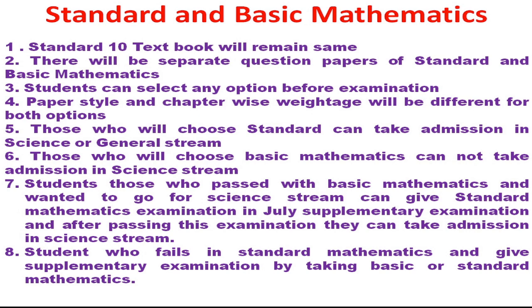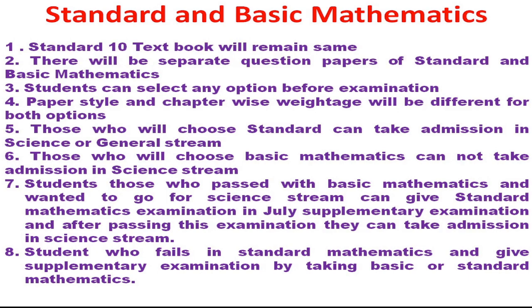Recently, in the CBSE board, they had given this option of basic and standard mathematics in the previous year also, and those who had obtained basic mathematics were not given admission in science. But a recent circular from the government says that those who have taken basic mathematics can get admission in the biology group.